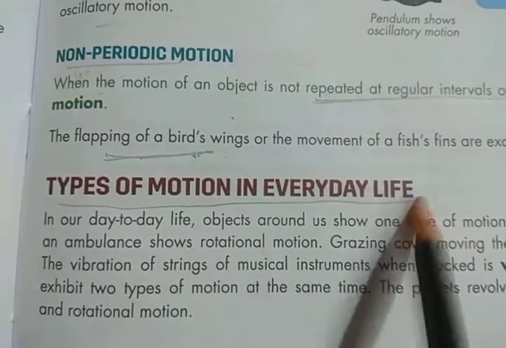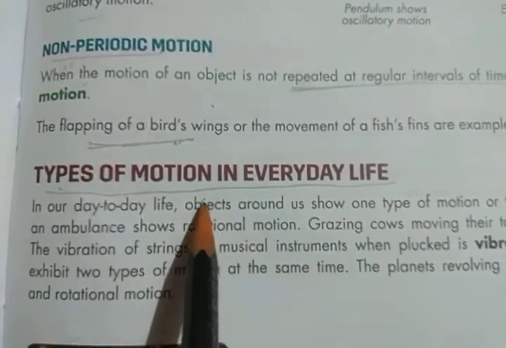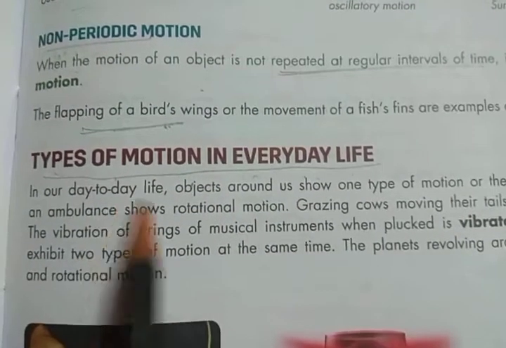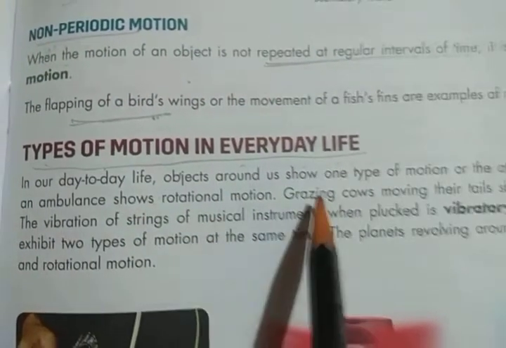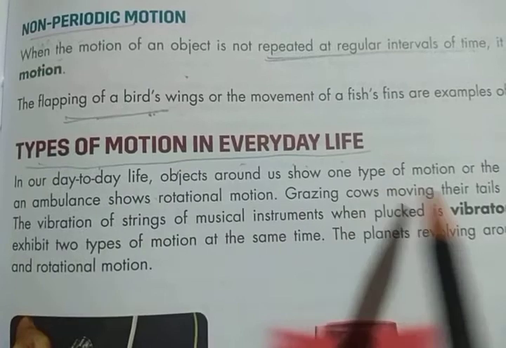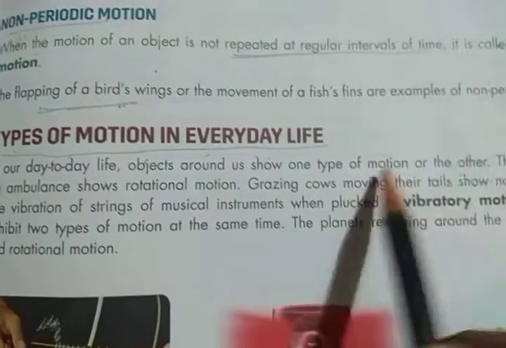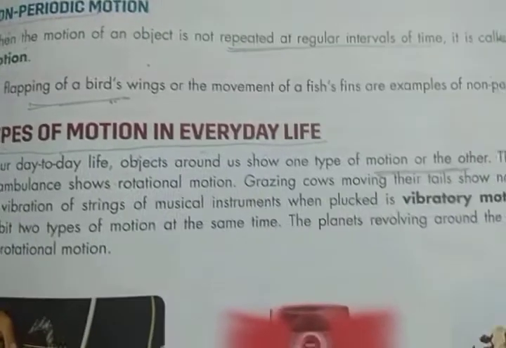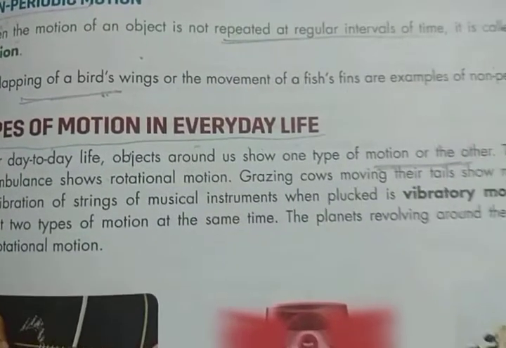Now, next we will see types of motion in everyday life. In our day-to-day life, objects around us show one type of motion or the other. Means there are different types of motion we can see in our daily life.